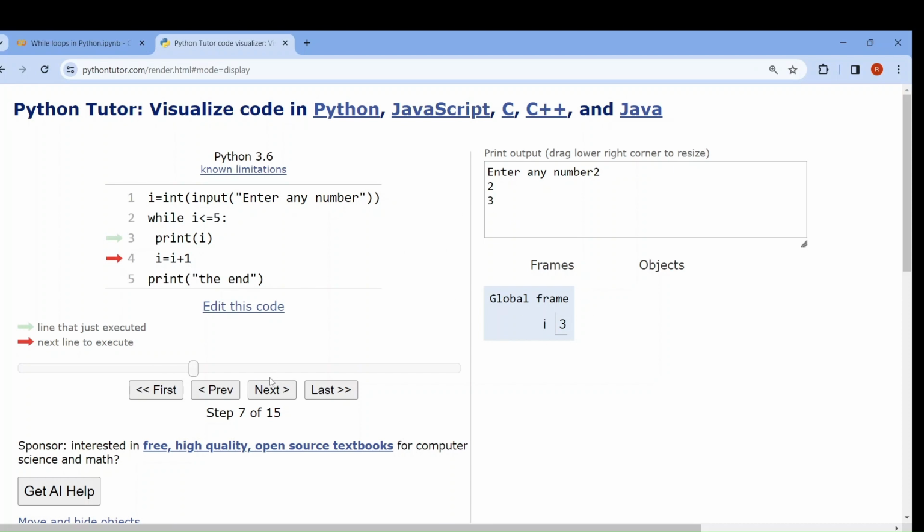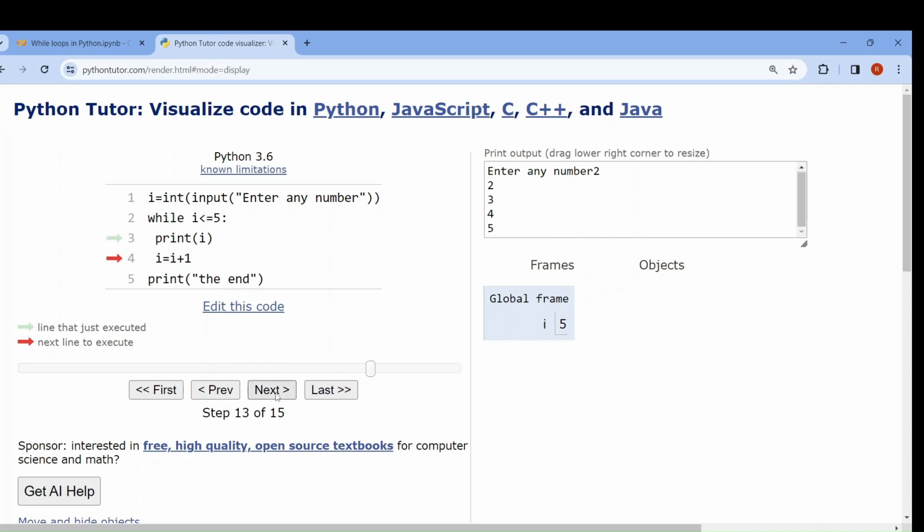It will again go into the next line. So here the number will be increased by 1. See, it has become 4. Again the while loop, 4 less than equal to 5. Condition satisfies. It will go into the next line. So print I means 4 will be printed. See, now 4 will be increased by 1, 5. Now again the condition is true.